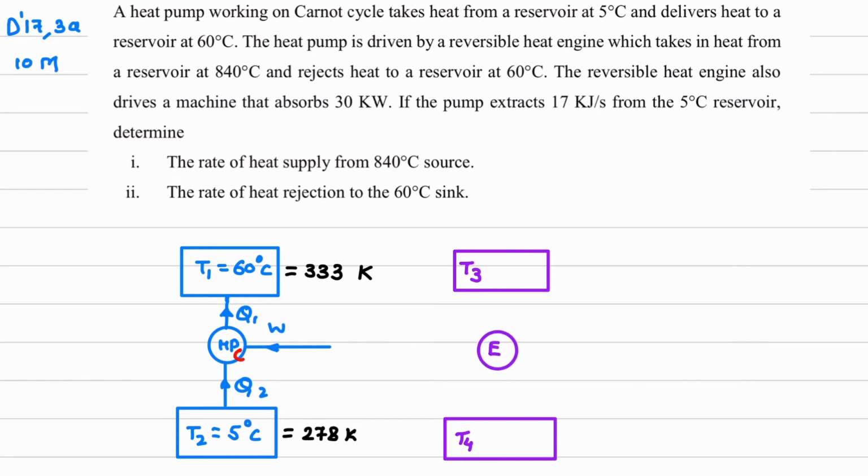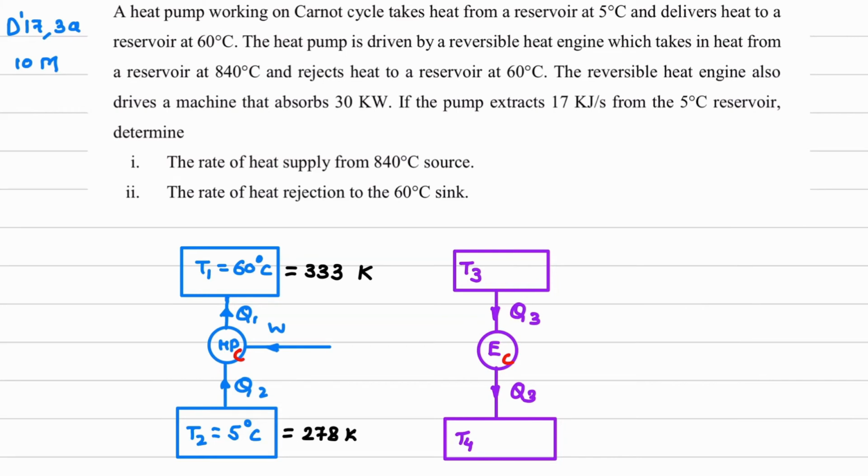Now this engine is again which engine? Carnot engine. So I'll write down C over here to remember, because we have to use the Carnot equations. And engine is power producing. So it will consume the heat from higher temperature source. Suppose this is Q3. Reject some heat, Q4. And it will develop some work.